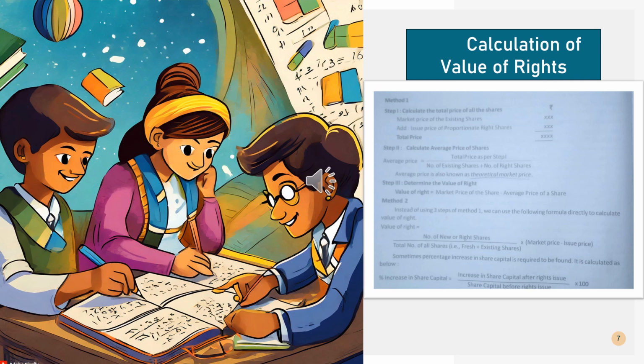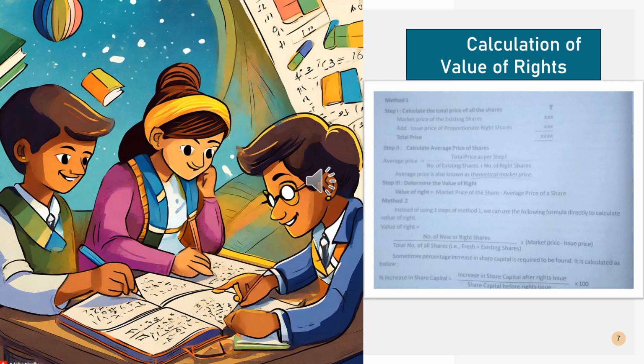In the first method, there are 3 steps. The first step, we want to calculate total price of all the shares. For that, we need old number of shares, number of new shares, the issue price and the market price.